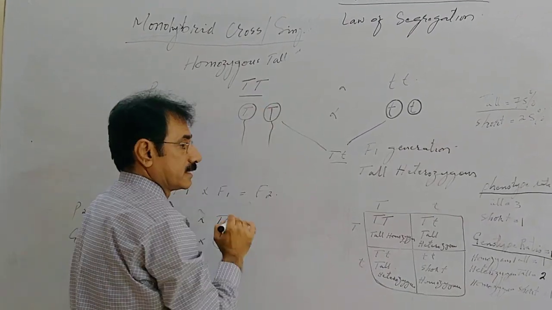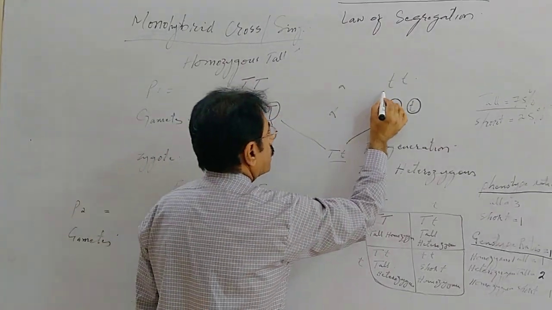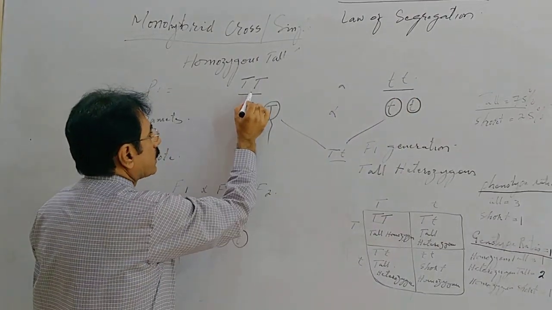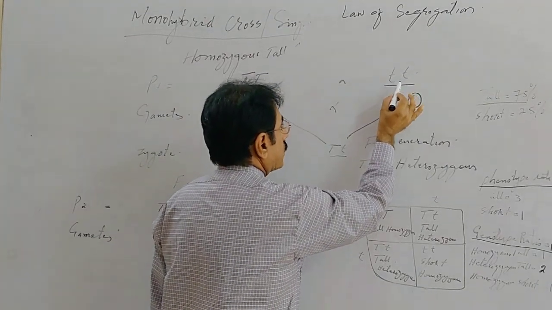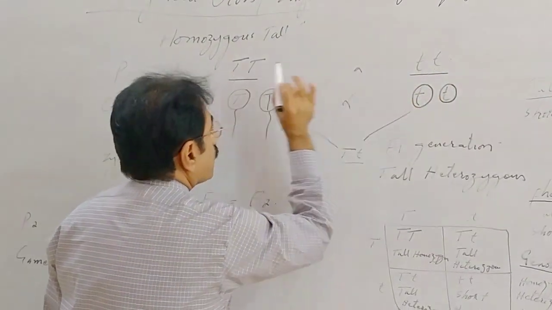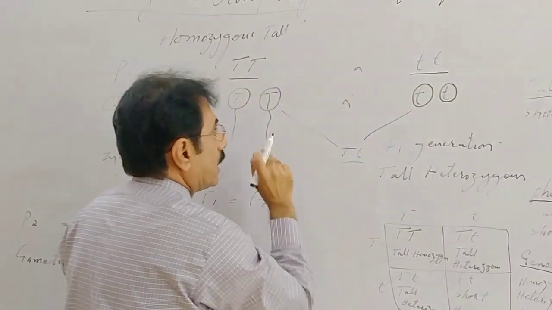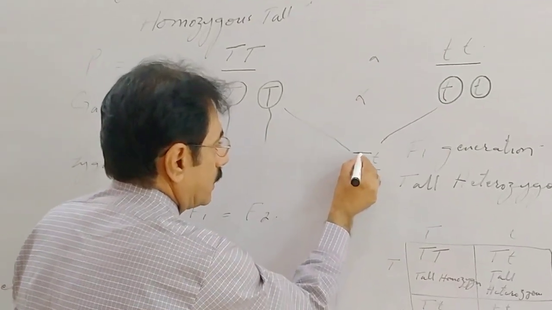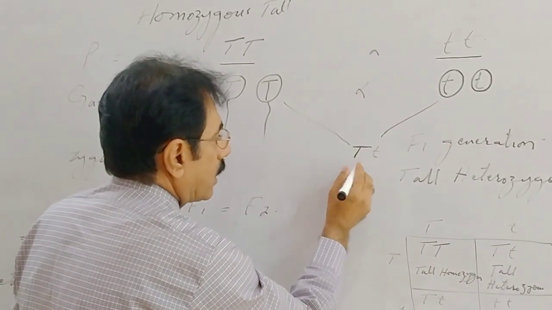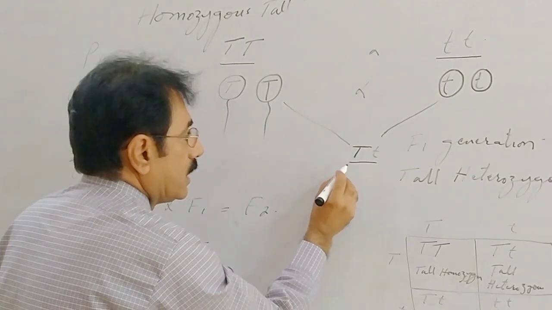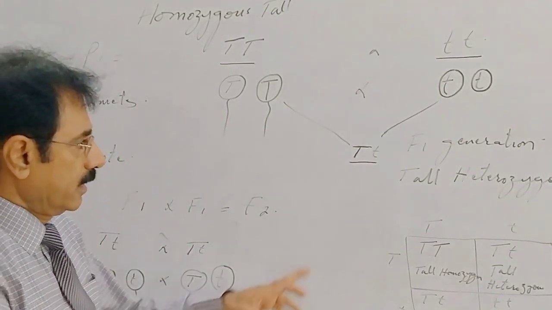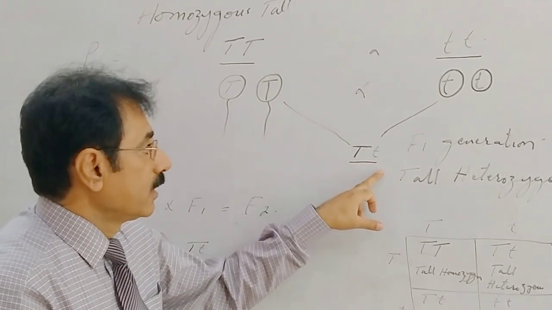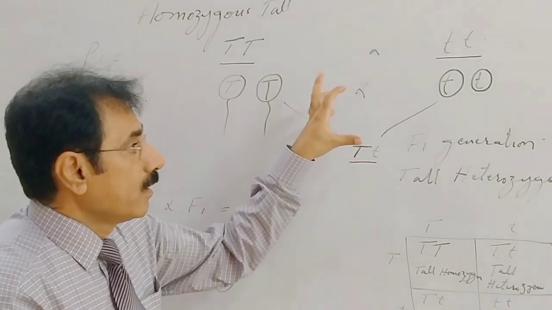Contrasting meaning different, suppose here homozygous tall and homozygous short are contrasting characters. If they are allowed to cross, they neither mix up nor affect each other. The offspring obtained here are all heterozygous tall, meaning all are tall.